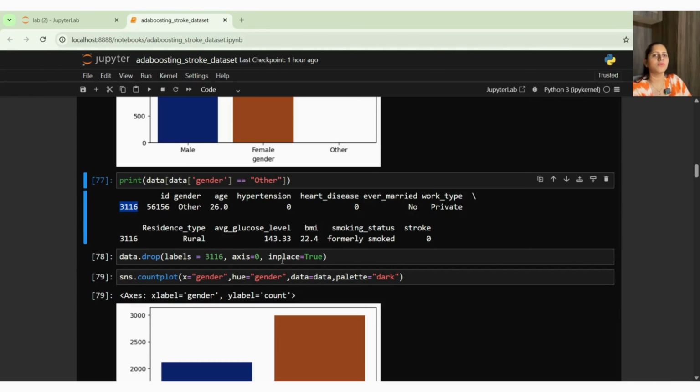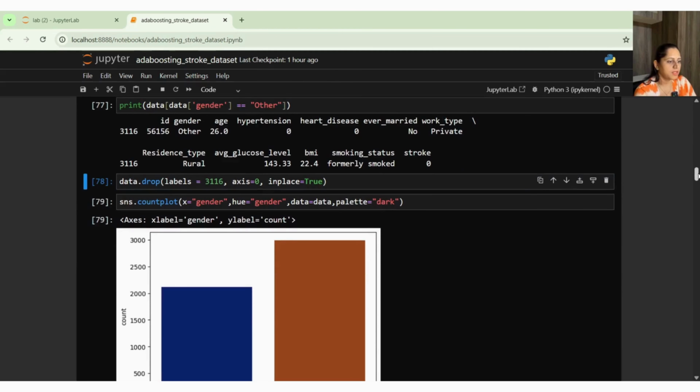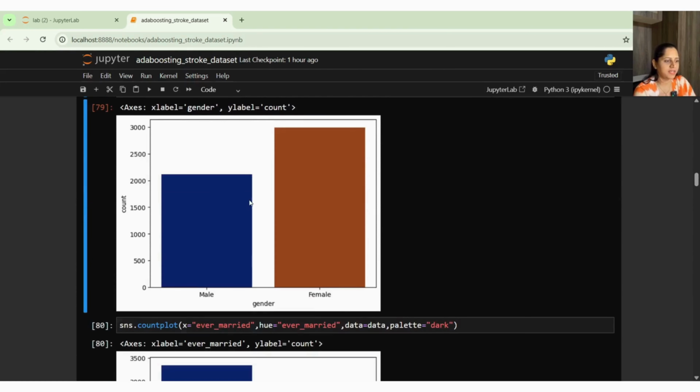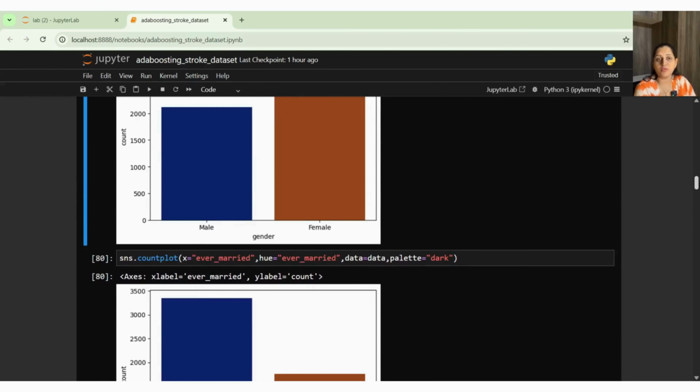That means I'm saying that once this is over, I do not want this row to be repeated in my data set. So I did that, and now if you see the final count plot, I'm not able to see that data here, and it looks clean for me. Pre-processing of the data is very important when you're working with algorithms.